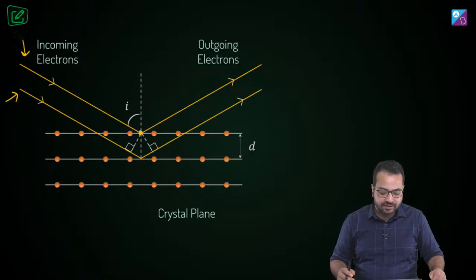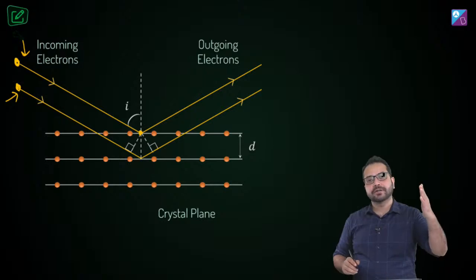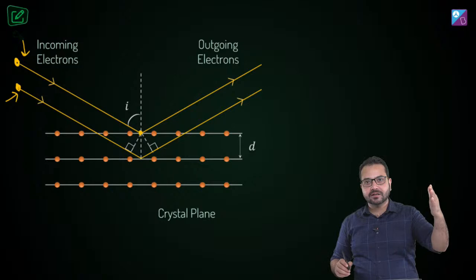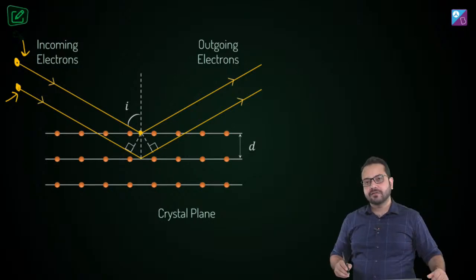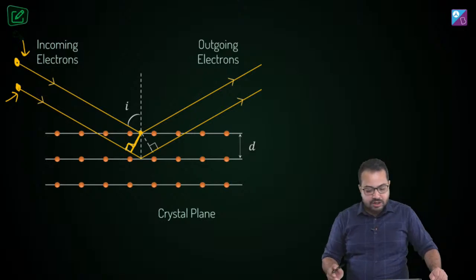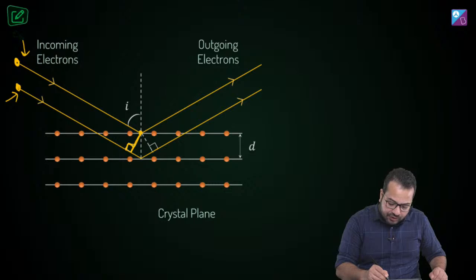Alright, so let's find out what the path difference is. Both these beams are coming from a very distant point, so we can assume that they are coming from the same point. They are parallel beams. Can you see that? Now what we do is we drop a perpendicular over here. The second beam is traveling some extra distance. Can you see that it is traveling this much extra distance?